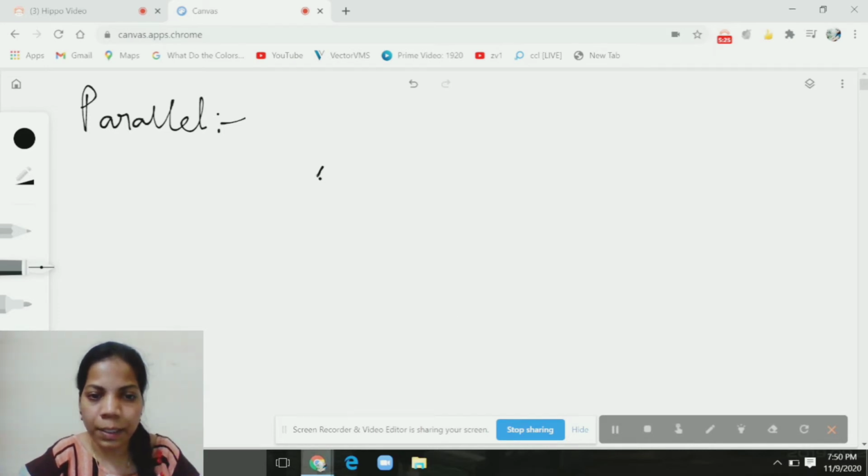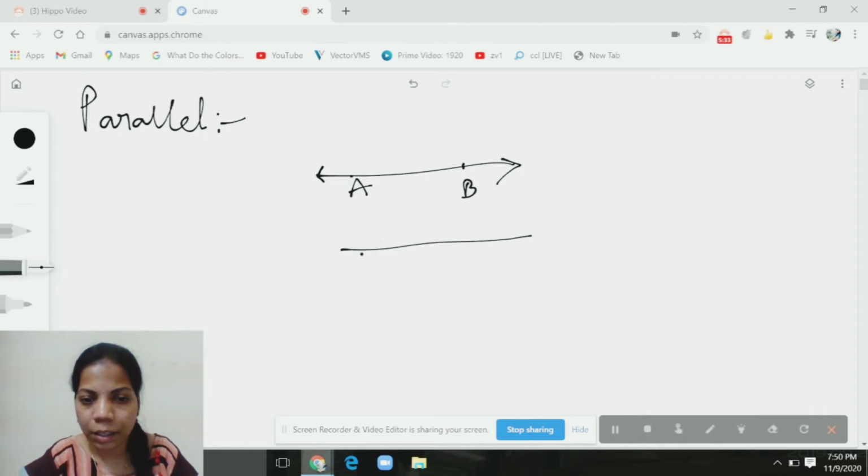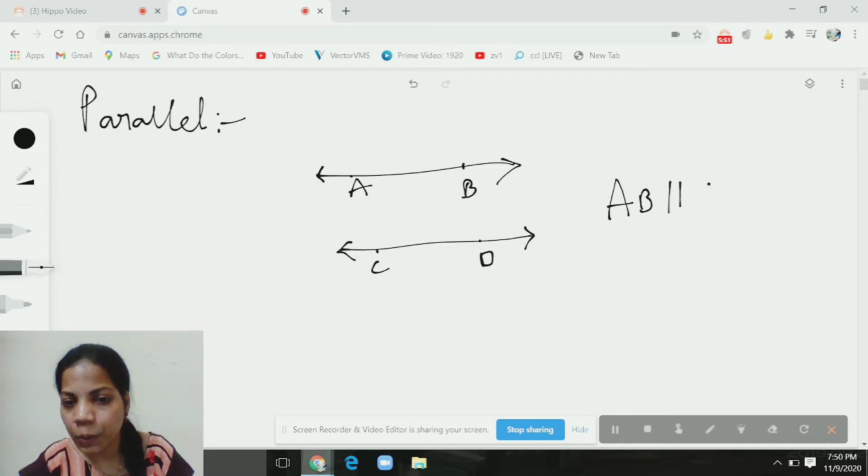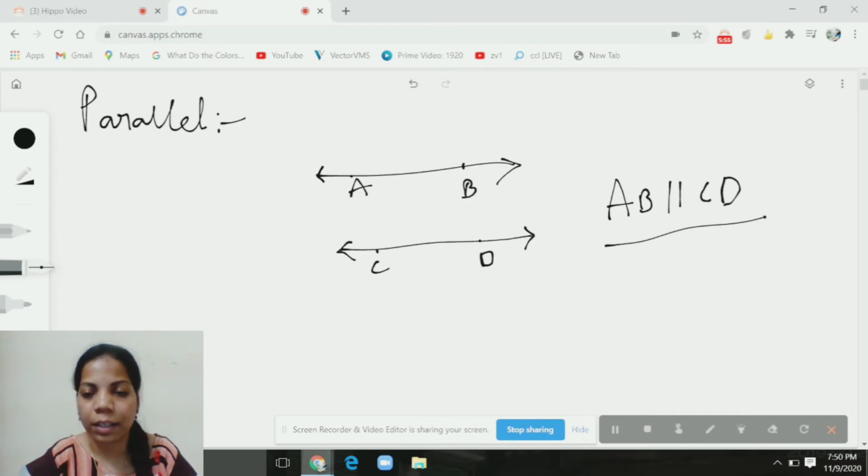I am taking two lines AB and CD. So the distance between those two lines is the same, right? So we can say AB is parallel to CD. In short form, we will write like this. Understood, children?